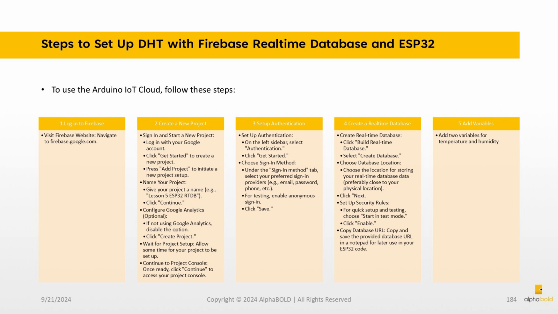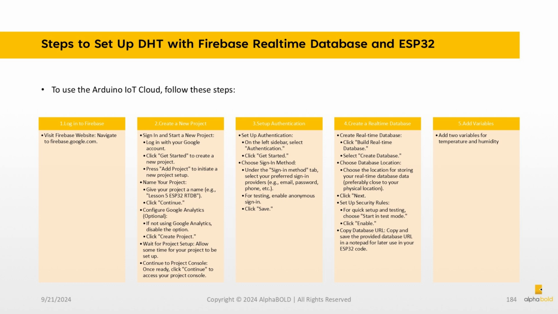4. Create a real-time database. Click Build real-time database. Select Create Database. Choose Database Location. Choose the location for storing your real-time database data, preferably close to your physical location. Click Next. Set up security rules. For quick setup and testing, choose Start in Test Mode. Click Enable. Copy database URL. Copy and save the provided database URL in a notepad for later use in your ESP32 code.